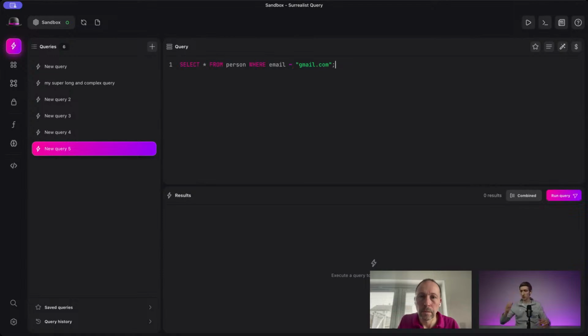Now this goes and finds anything which matches. It's brute force, so it's not really using an index behind the scenes, and it doesn't use an index at the moment, but it'll go through and find any record which contains gmail.com.